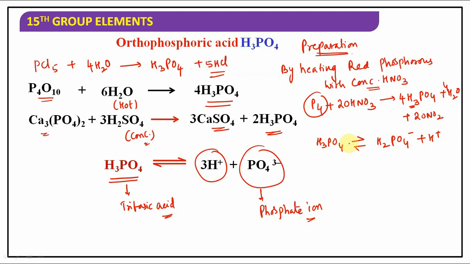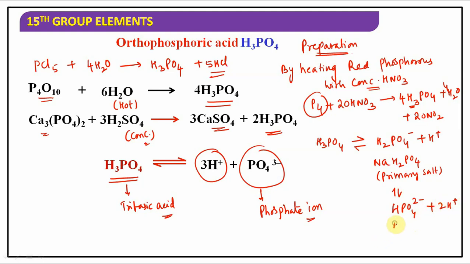But suppose this acid is reacting with a base like NaOH, so what type of salt can be formed? NaH2PO4. Understood? Sodium dihydrogen phosphate, primary salt. Further, it can be ionized as HPO4 2 minus and another H plus, means 2H plus.